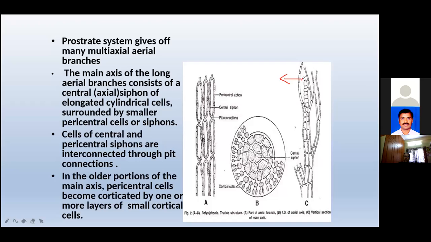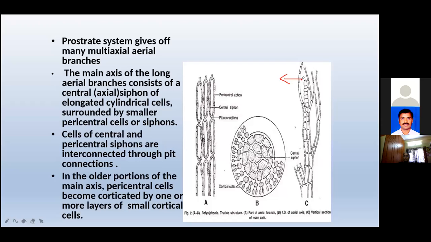Where the short branches are present, limited growth is also present. This is called the trichoblast. In species like Polysiphonia elongata, the prostrate system is totally absent. Only in Polysiphonia elongata is the prostrate system totally absent.